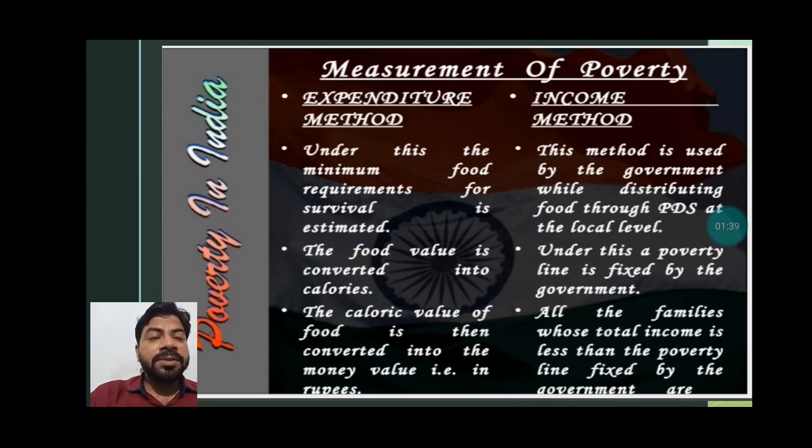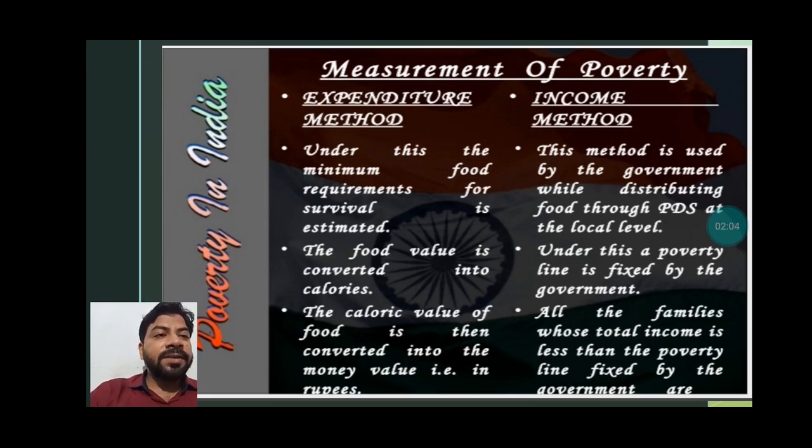It means according to the potential and the work of the people, whatever he or she is engaged in, how much calorie is required by their body for their sustenance. So those calories will be converted into the money value, and according to that we understand whether the person is in the condition of poverty or not. So this is the first one.